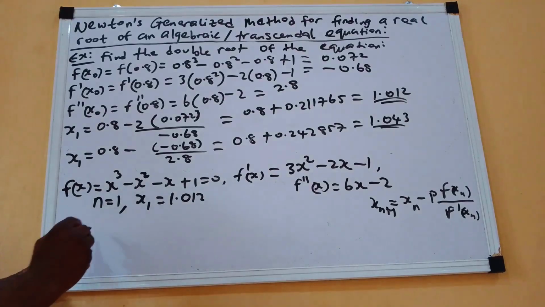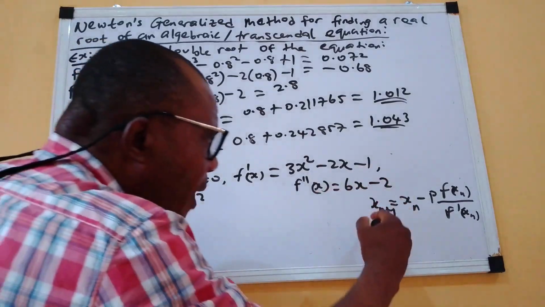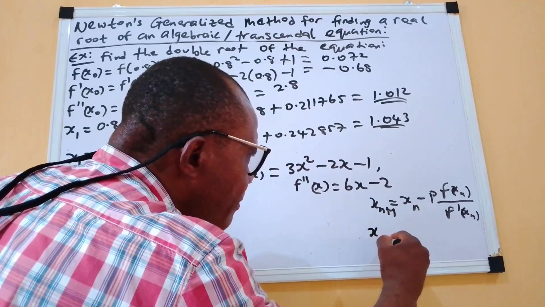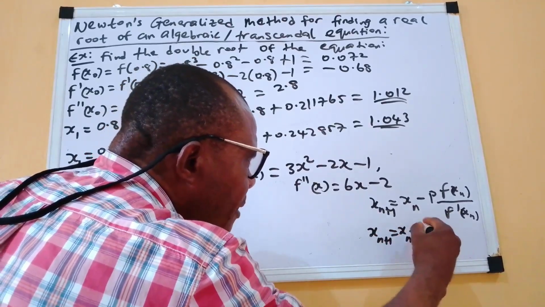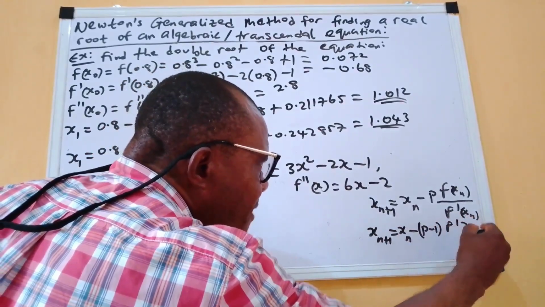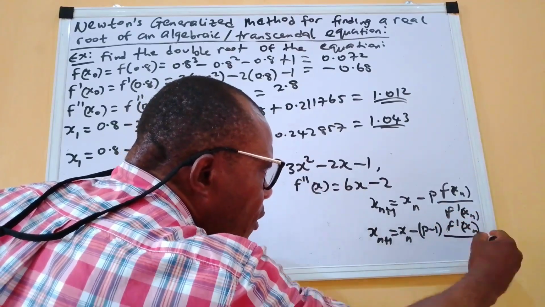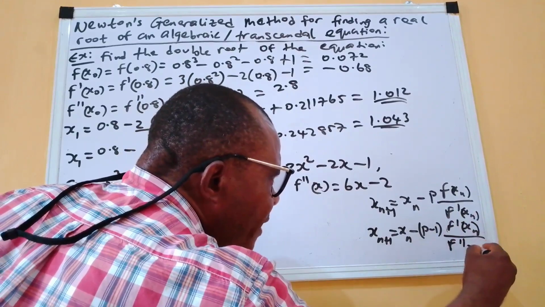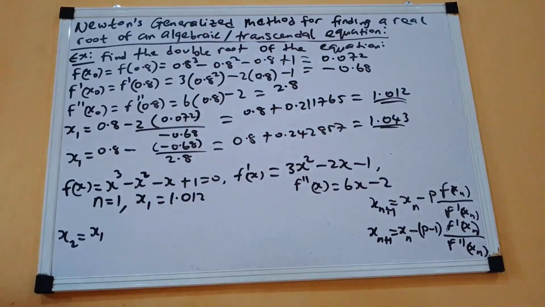Of course, we are using the two values. So if it is the second one, we are going to use x(n+1) equals xn minus (p minus 1) f prime of xn all over f double prime of xn. So these are the two formulae we are using to get the double roots.